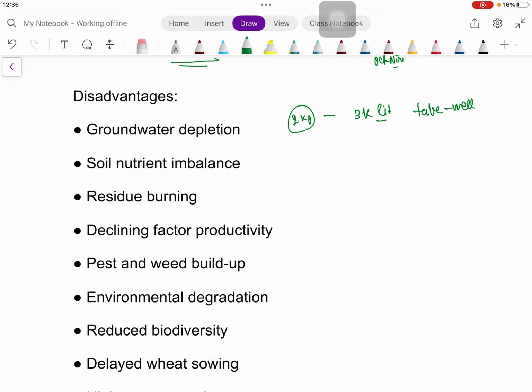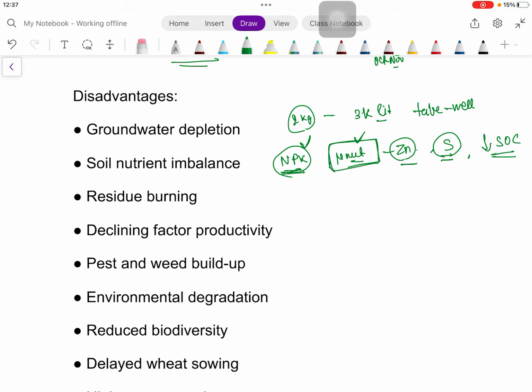And soil nutrient imbalance, as continuous cultivation is going on there, so it removes a large amount of nitrogen, phosphorus, potassium, and micronutrient also, zinc, okay, and one secondary nutrient, that is sulfur. These nutrients are also applied more, nitrogen, phosphorus, potassium, but as there is very little importance on the application of micronutrients, we can see very widespread deficiency of zinc and sulfur in those soils. And another thing is decline in soil organic carbon or soil organic matter.